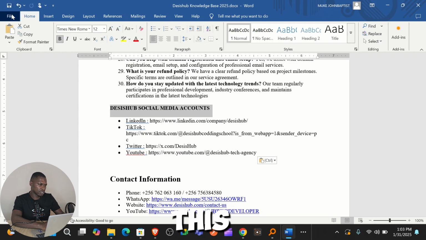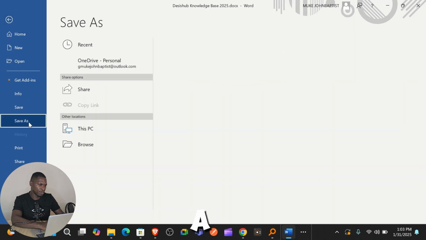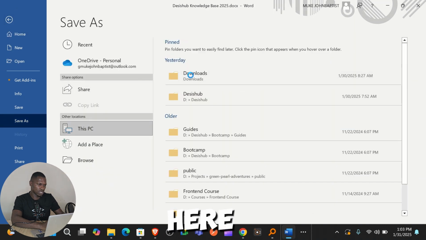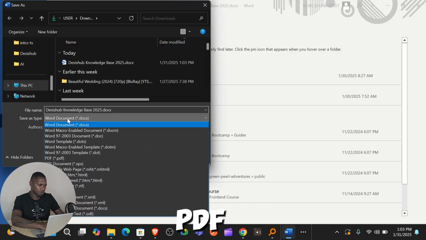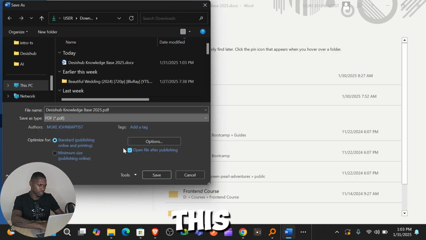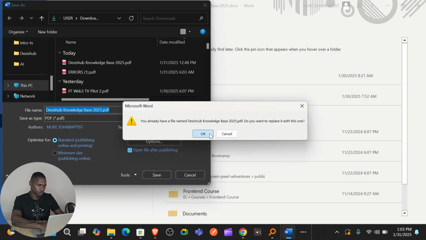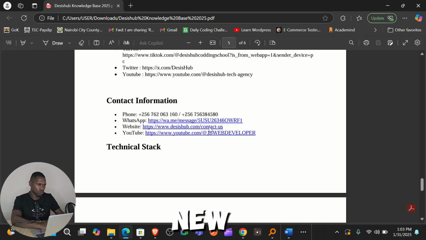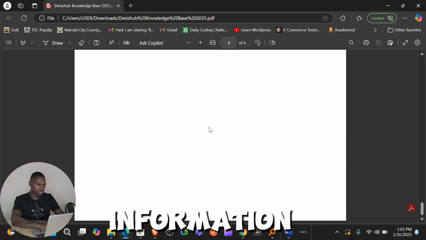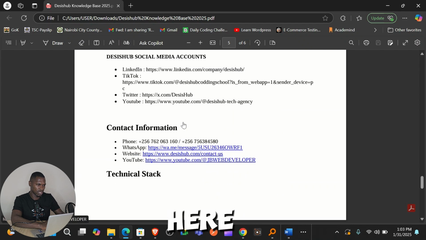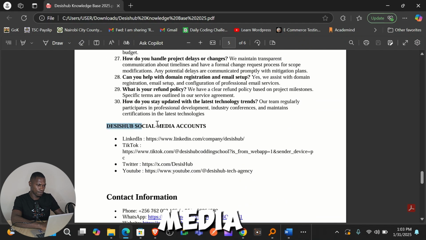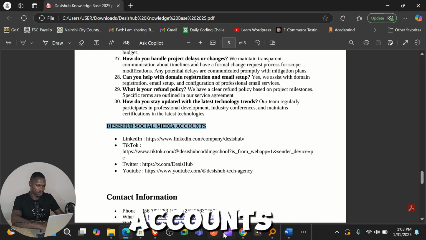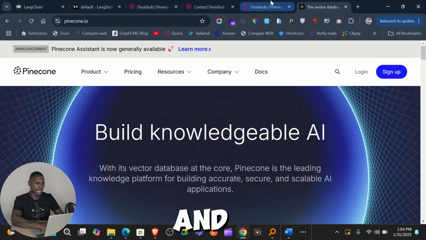After saving this, I simply save as a PDF. So I go here in downloads, and I'm going to save as a PDF just like this. Okay, so now this is the new information, including here the social media accounts. So I'll just go ahead and upload this.